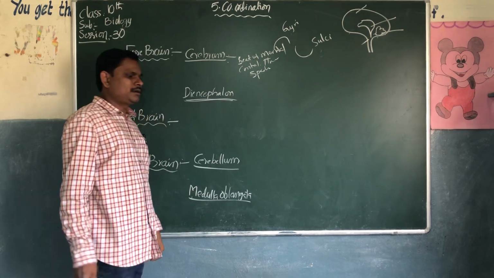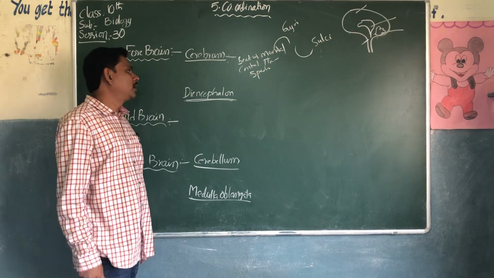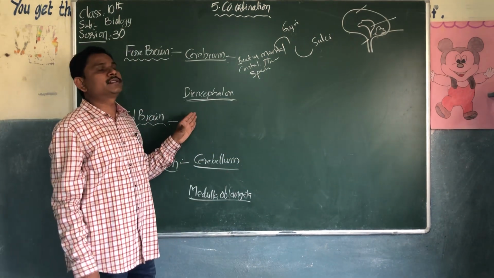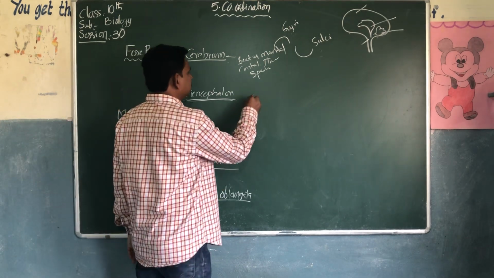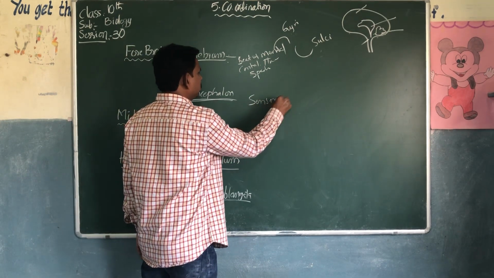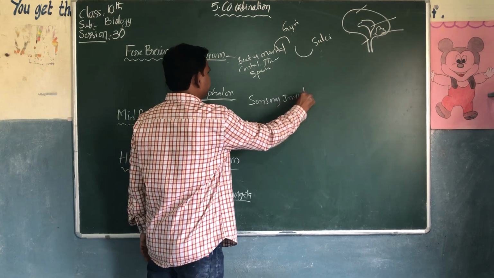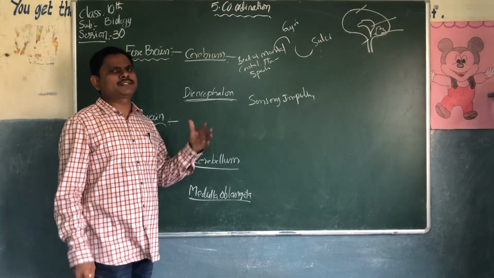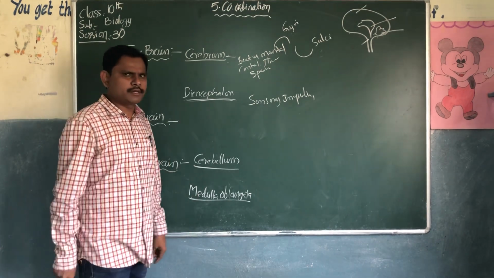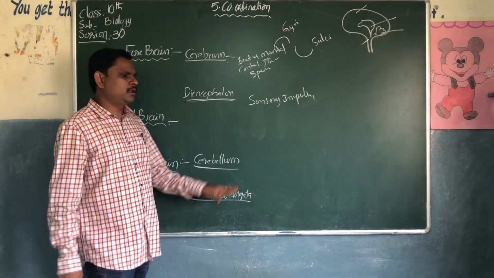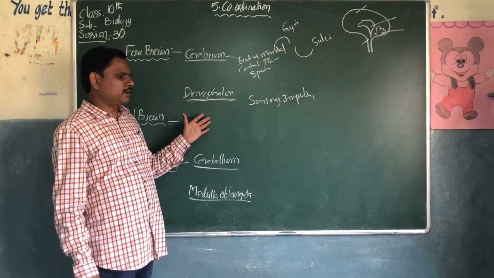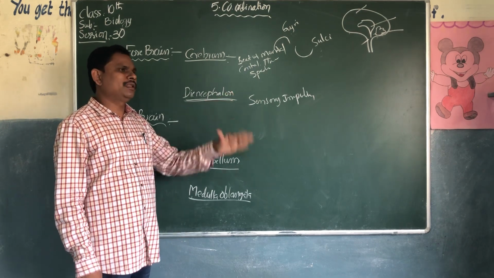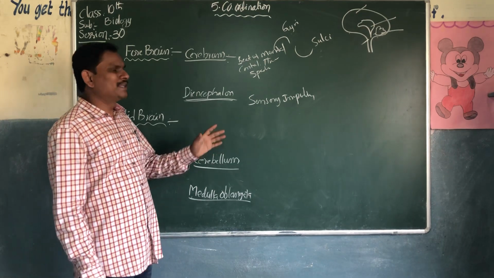Next one is diencephalon. It is a relay center for sensory impulses, such as pain, temperature and light.